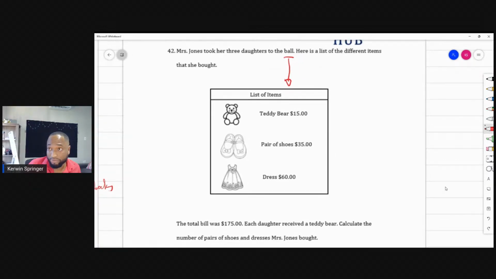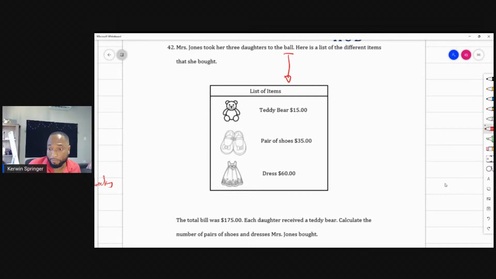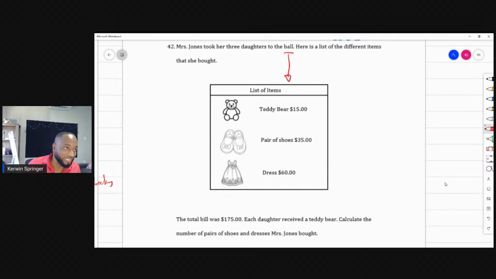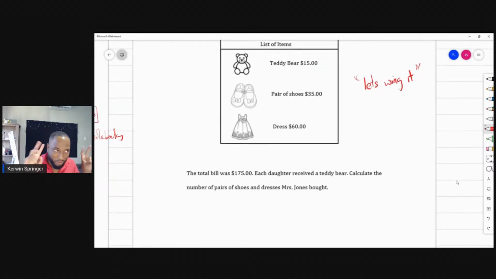All right. Let's wing it. So each daughter received a teddy bear. How many teddy bears in all? 2 teddy bears. So let's remove that. That's like removing some extras again. So 2 teddy bears equal 15 times 2 equal $30.